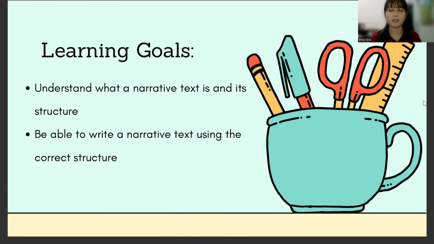Okay, Miss, so what's the point of the pictures? That one is the warming up. So the learning goals for today are that you can understand what a narrative text is, as well as its structure. And then, at the end of the lesson, you are expected to be able to write a narrative text using the correct structures. I will explain the structure later.